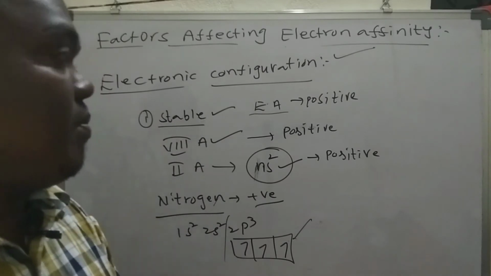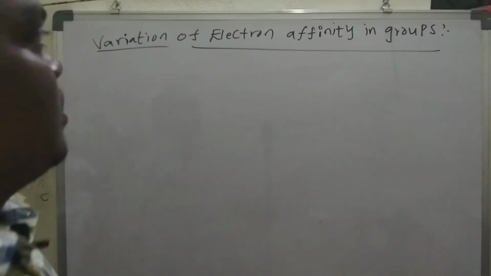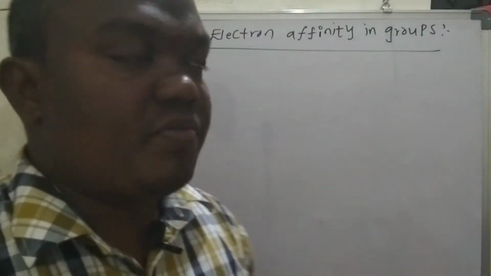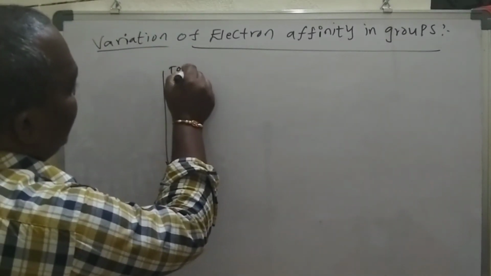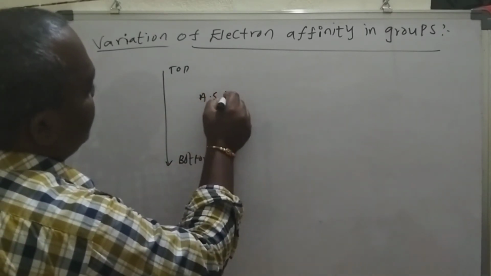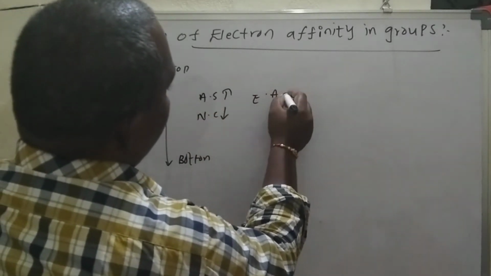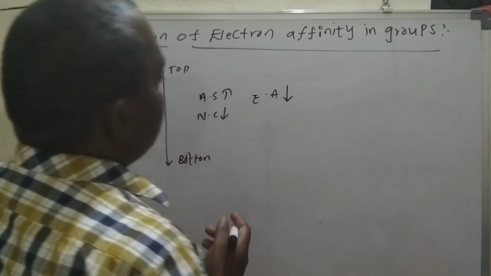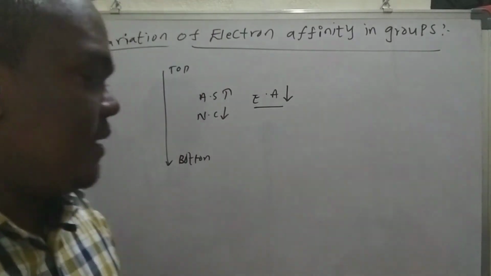Okay, let me move on to the next. If you see the variation of electron affinity in the groups, generally in groups we go from top to bottom. From top to bottom, atomic size increases, nuclear charge decreases, so what will happen to electron affinity? It is going to decrease. Actually it decreases, but there is a little complication. Let me explain it here.